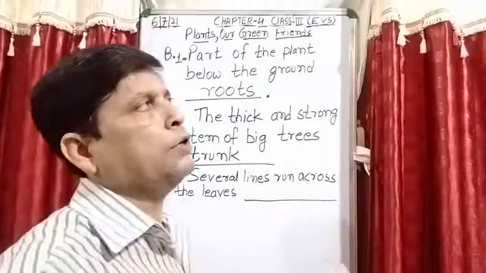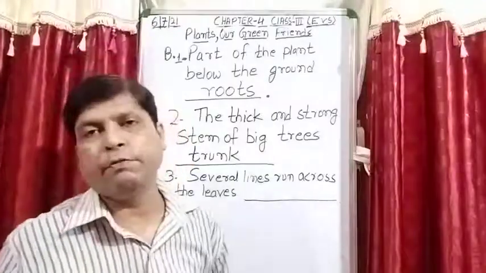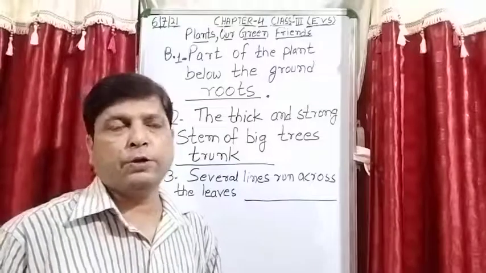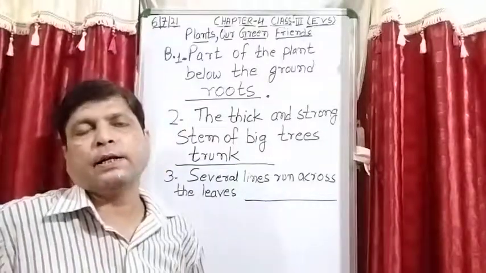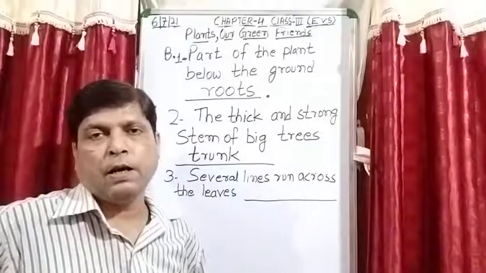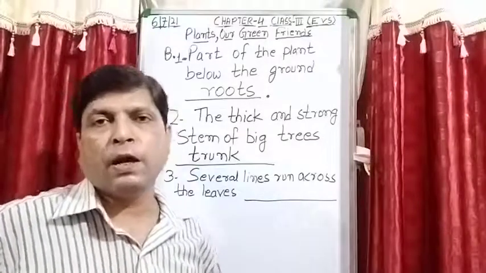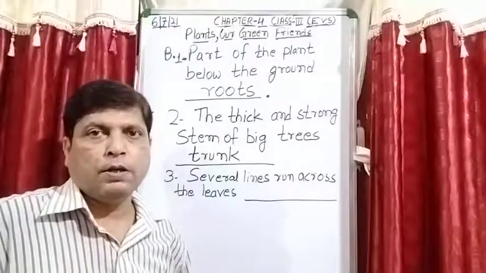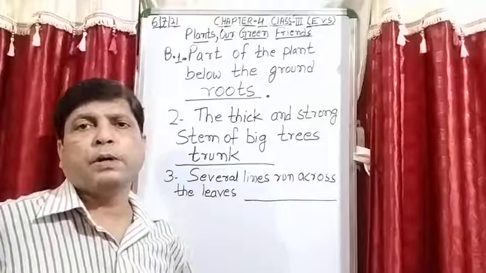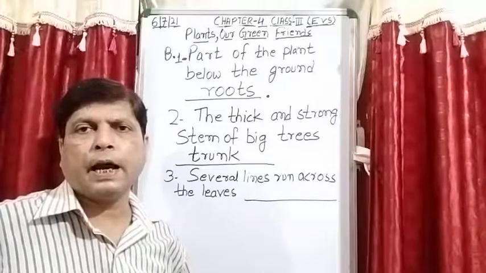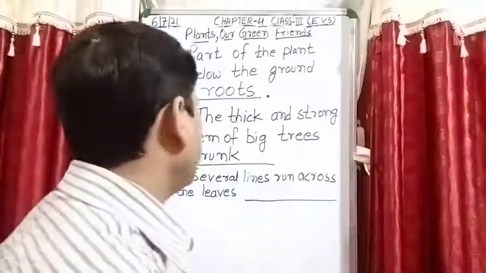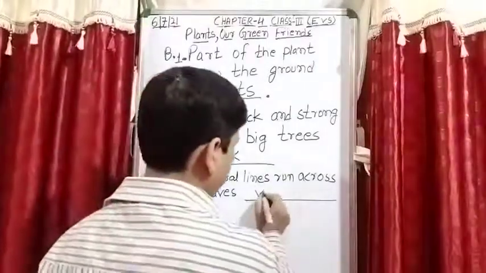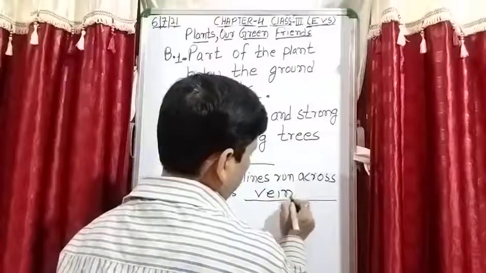So student, when I explain you the structure of a leaf, then thin broad part is known as leaf lid, you can say, or lamina. In the center you will see a main vein, and with this main vein many side veins are attached. Is it clear? So the question is, several lines run across the leaves, that is known as veins.